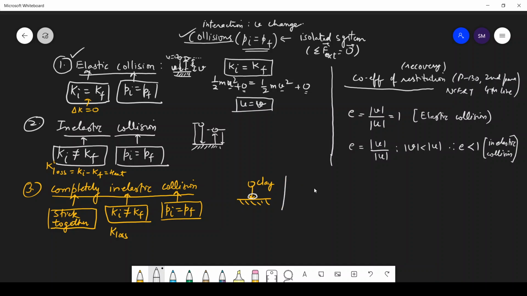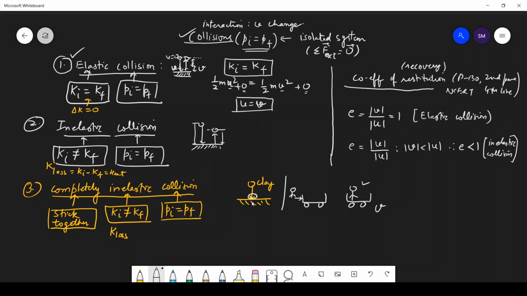Now suppose there is this boy pushing the trolley, and after pushing the trolley, he jumps into the trolley. When he jumped into the trolley, he is actually pushing the trolley forward, right? So this is also a kind of completely inelastic collision. Both bodies can move with velocity v, or it might be possible that their final velocity is zero. So this is completely inelastic collision.